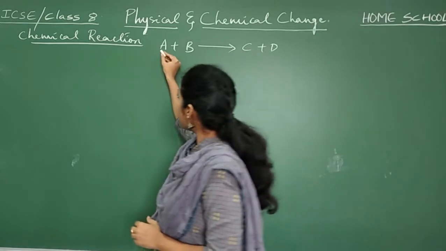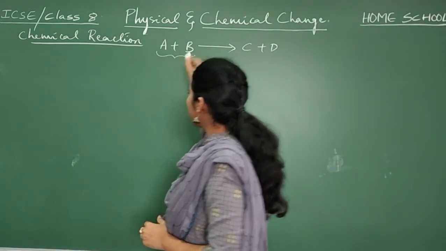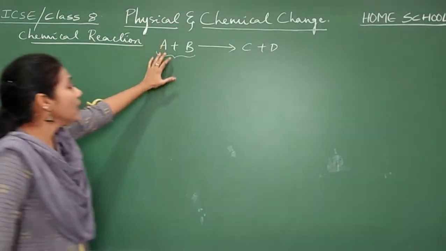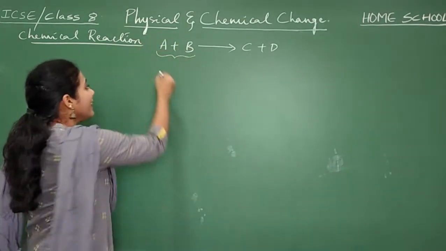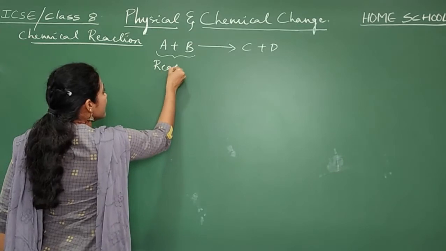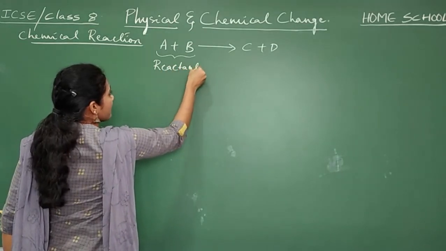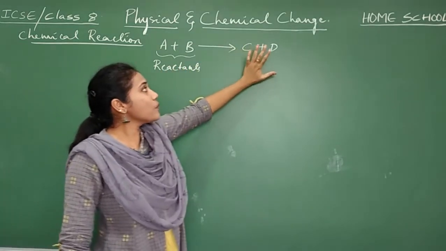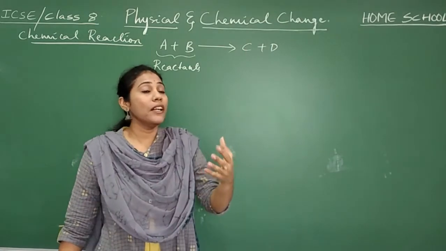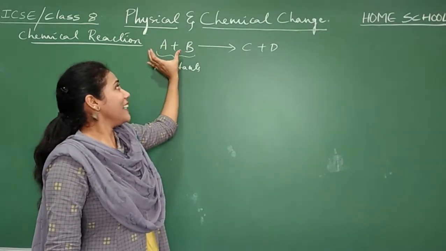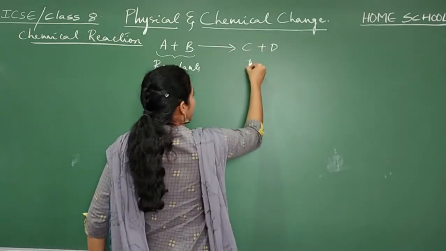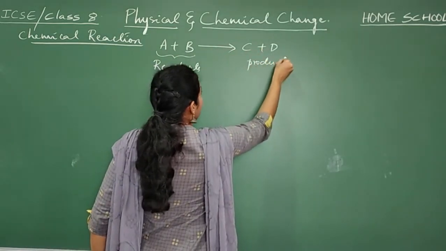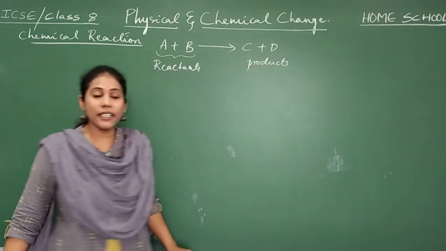And the A and B which are reacting among themselves are called reactants. Remember guys, these are called reactants. And the new substances that have formed out of the reaction between A and B are called products. Okay, clear everybody?